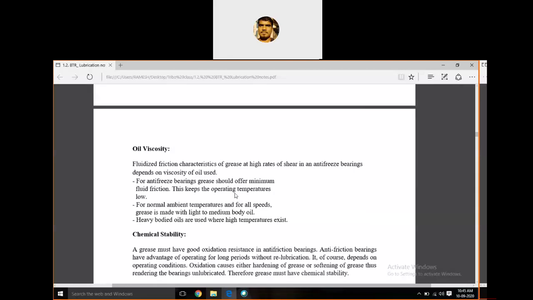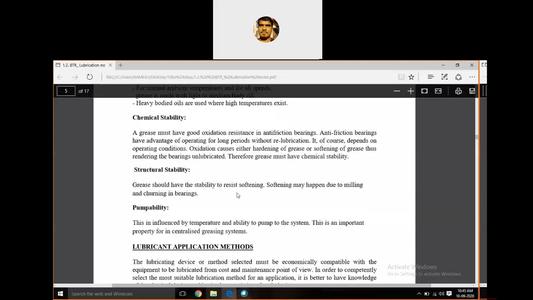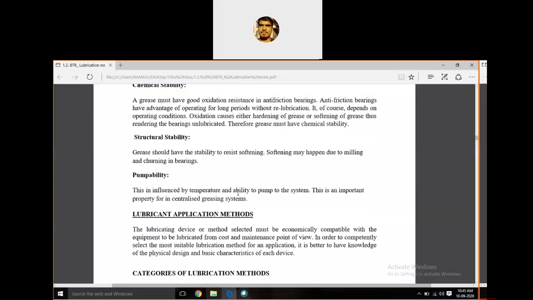Chemical stability: it should not react with any of the surfaces between which it is introduced. Structural stability: it won't change its structure drastically from liquid to solid or solid to liquid. Pumpability means it can be pumped from one point to another in the system.